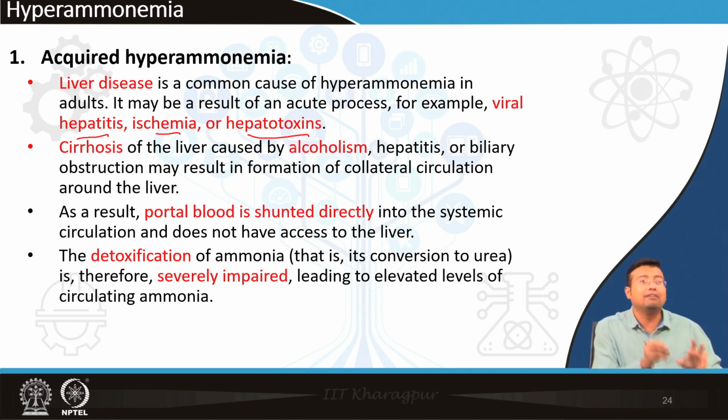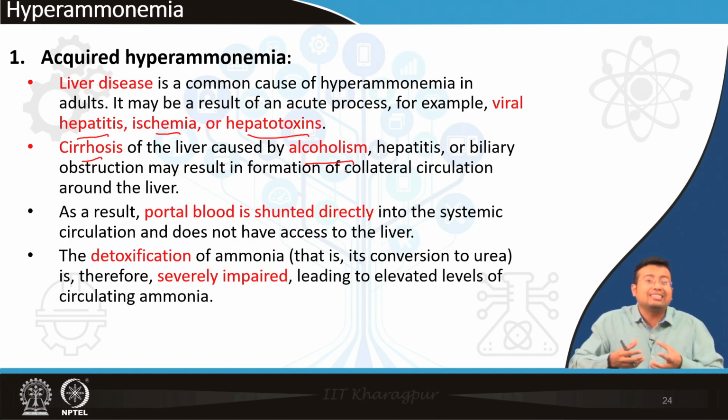So I am just telling you, the liver can be acted upon by multiple toxins. The most common toxin in developing countries and also developed countries is alcohol. Chronic alcohol can lead to liver failure in the form of liver cirrhosis, and if liver cirrhosis is there, the problem is liver circulation is hampered. Liver circulation is also known as portal circulation. There is a blood supply chain inside the liver. If it gets hampered, what will happen?